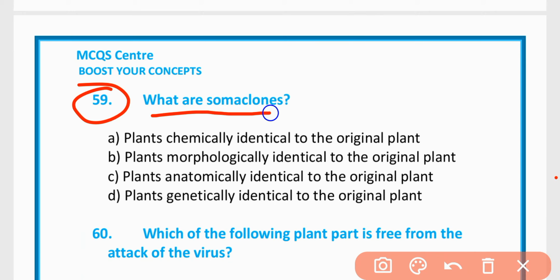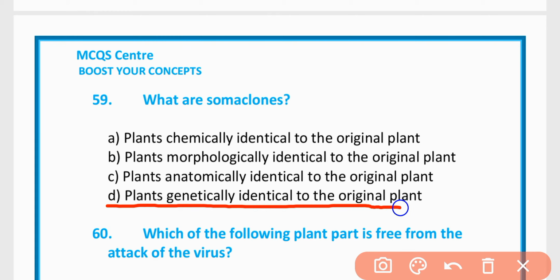MCQ 59. What are somaclones? A, plants chemically identical to the original plant; B, plants morphologically identical to the original plant; C, plants anatomically identical to the original plant; D, plants genetically identical to the original plant. The correct option is option D. Plants genetically identical to the original plant.